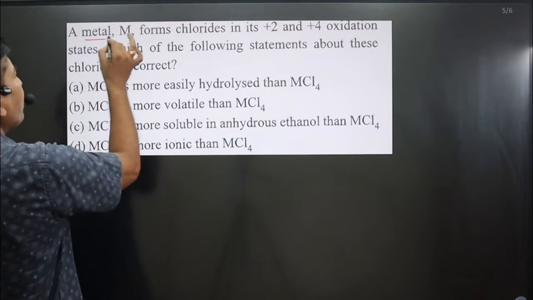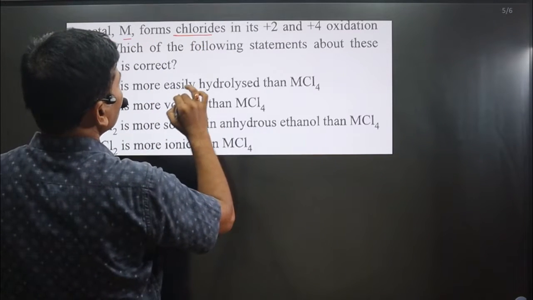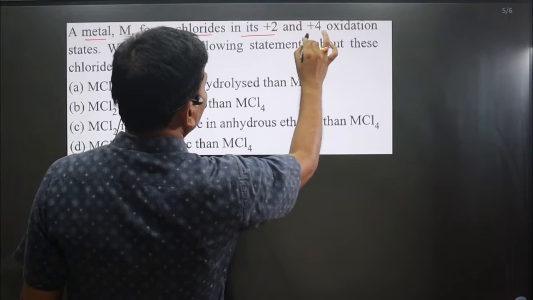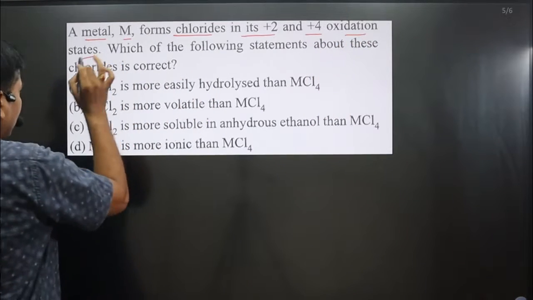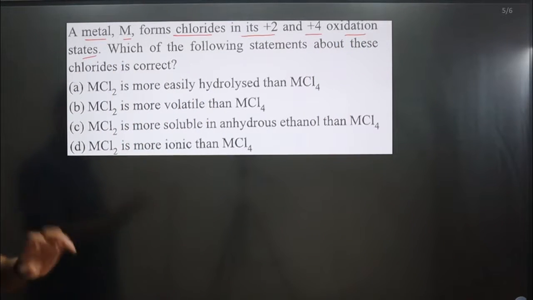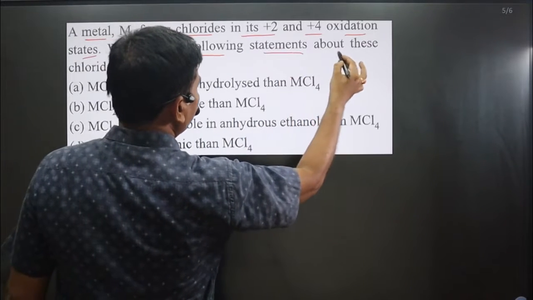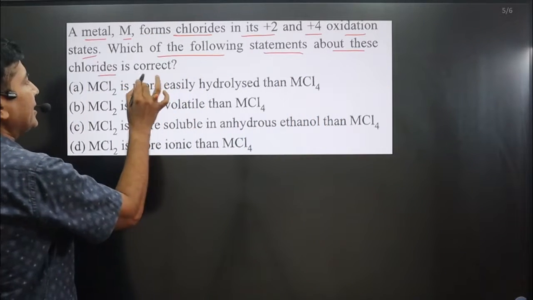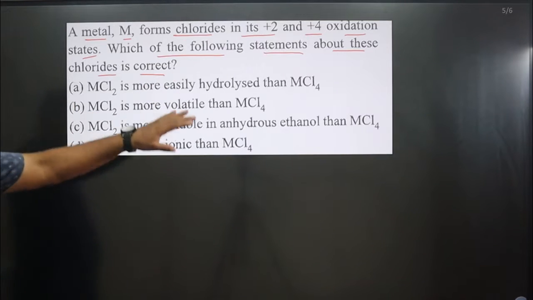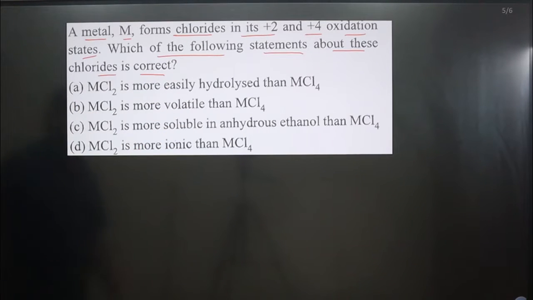The question says a metal M forms chlorides in its +2 and +4 oxidation states. Okay, two oxidation states are there for a single metal. It says, which of the following statements about these chlorides is correct. Identify the correct statement. Four statements are given there. Two types of chlorides we have.